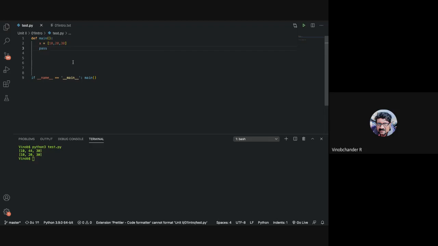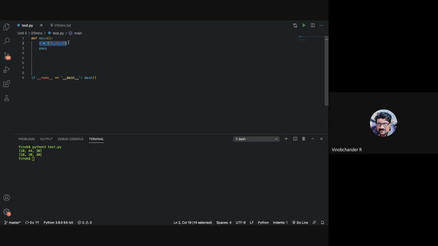Now let us pass this list as a parameter to a particular function, and define that function and print all the elements in X, again making use of best practices of a function, essentially returning from a function and not printing within the function.